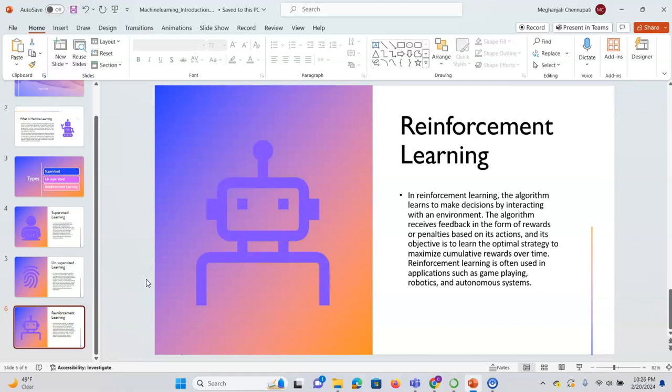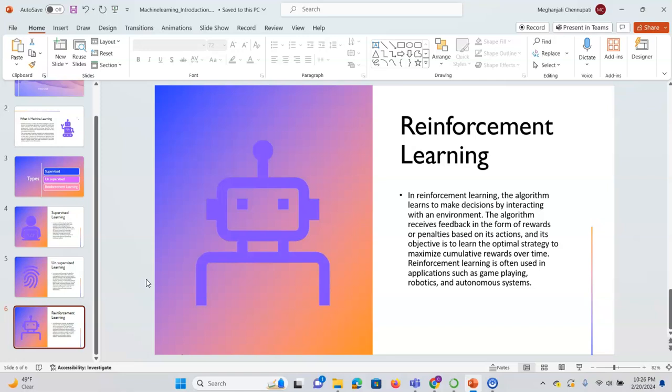In reinforcement learning, there are two terms: rewards as well as punishments. A reward is whenever a positive action is made, we give a sense of appreciation or a point or a success point to it. That is called a reward.